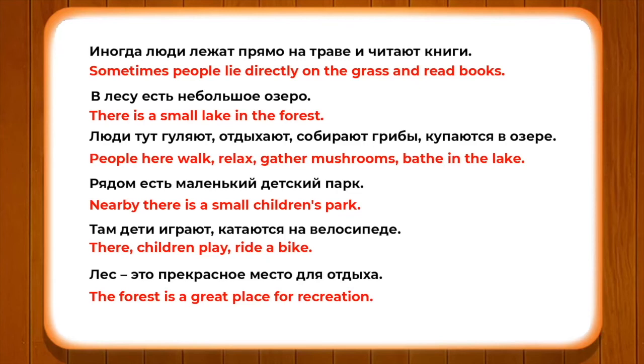Then we have seen gulyat' in gulyayut, otdykhat' in otdykhayut, sobirat' in sobirayut. So they collect gribi. Sobirat' gribi means to collect mushrooms. This is again a very traditional hobby of Russians, to collect mushrooms from the forest and then make soup, make dishes and many other things which is very traditional and popular in Russia.